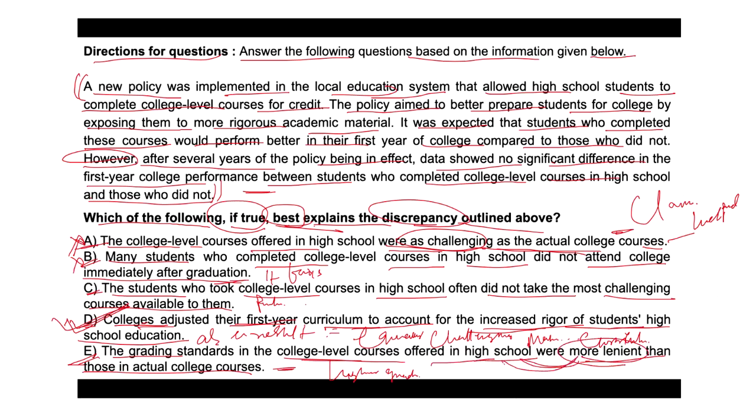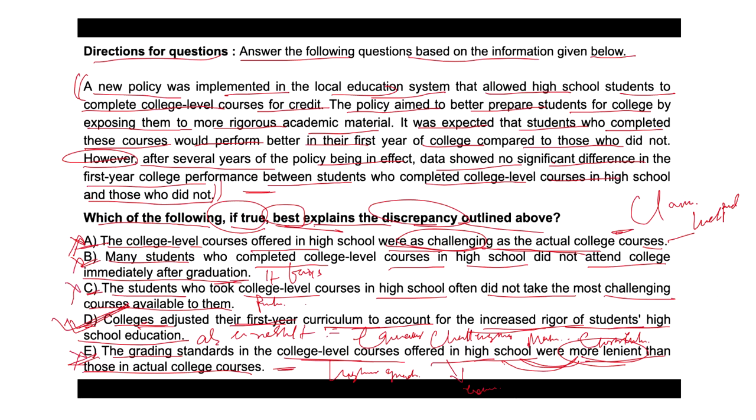But it does not explain why these students did not perform better in college when faced with the stricter grading, isn't it? So, option E also doesn't explain why the performance in college would not differ between the two groups, right? So option E is incorrect here. So options A, B, C, and E are incorrect.